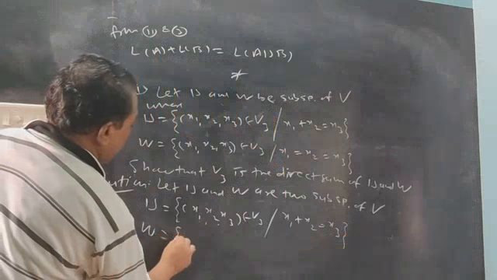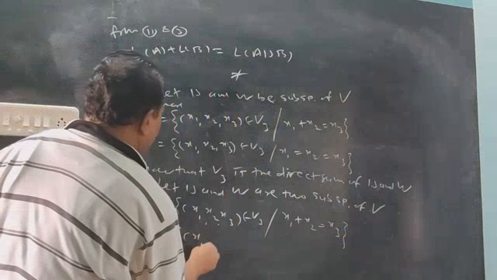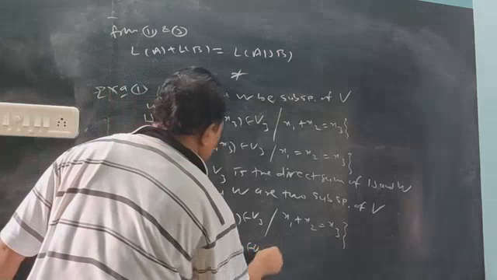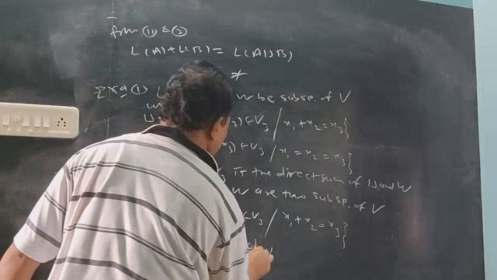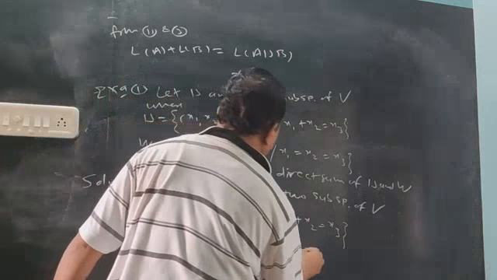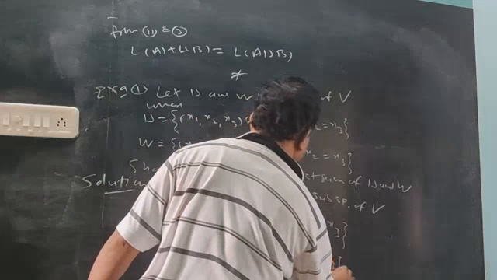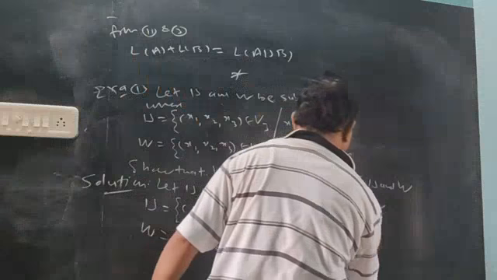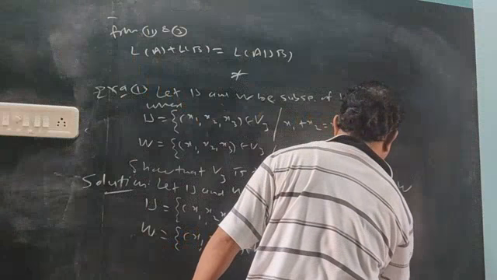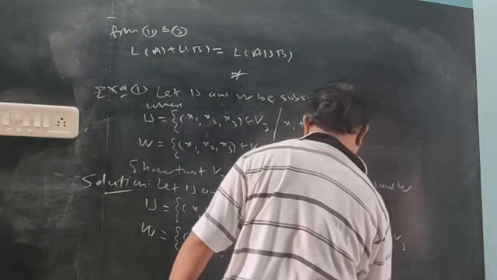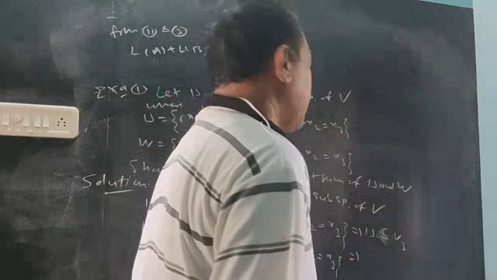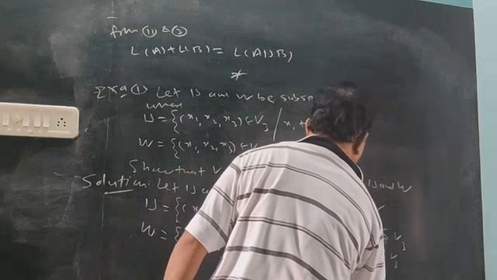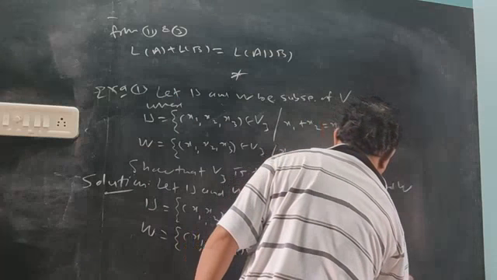And W is x1, x2, x3, again from V3, three-dimensional, such that x1 equals x2 equals x3. So obviously this U will be a subset of V3, three-dimensional vectors coming from V3. W will be a subset of V3. Therefore, U plus W will be a subset of V3.